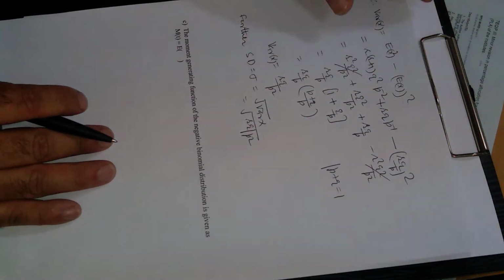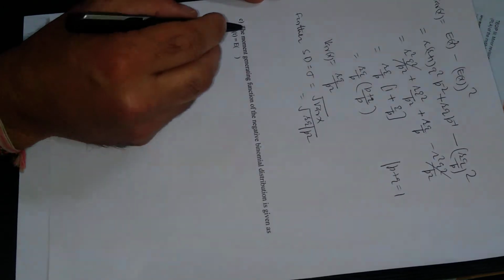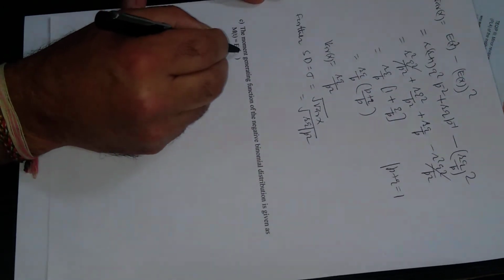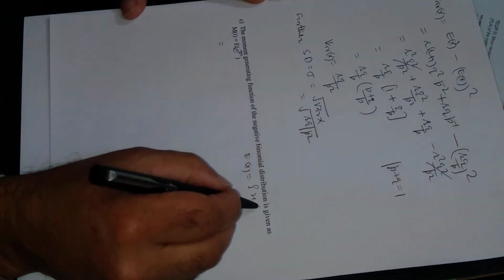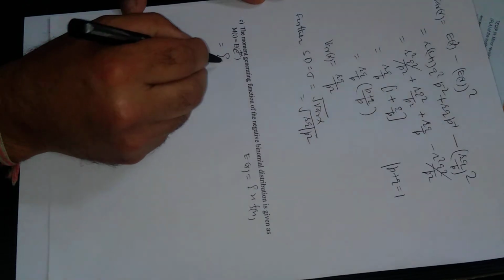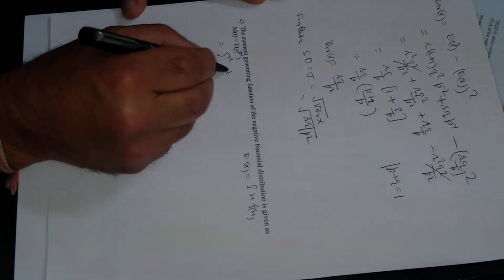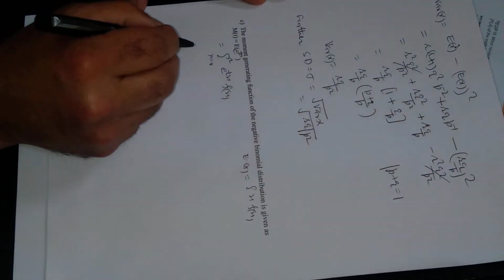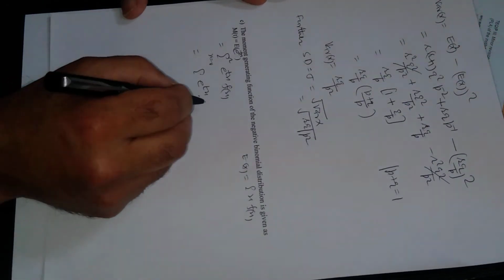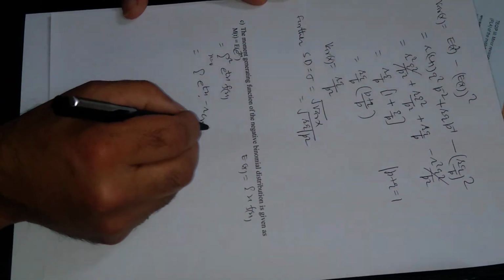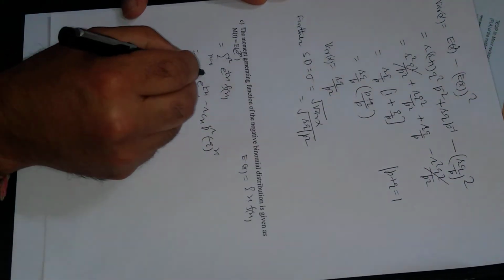Now finally the moment generating function of the negative binomial distribution is given as, this is the general formula, m of t is equal to e, expected value of e raised to power tx. Using this formula, e of x is summation x f of x. So this will be summation, x varying from 0 to r in this case. In place of x we have e power tx f of x. Now this is summation e power tx. What is f of x? And f of x, as we know, is minus r cx p raised to power r minus q raised to power x, because x is varying from 0 to r.